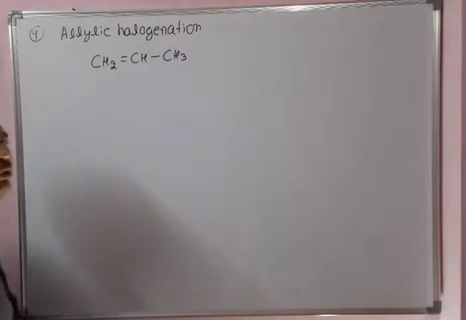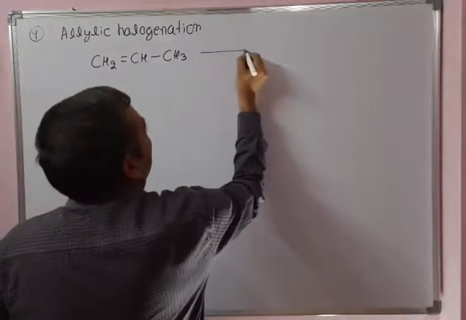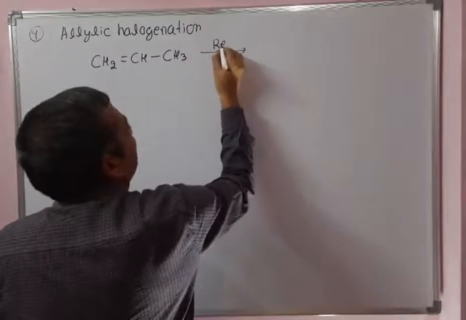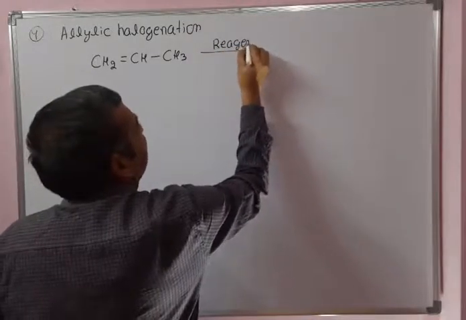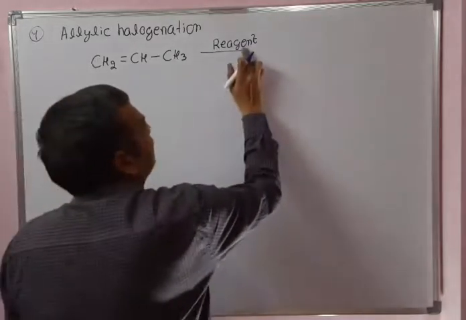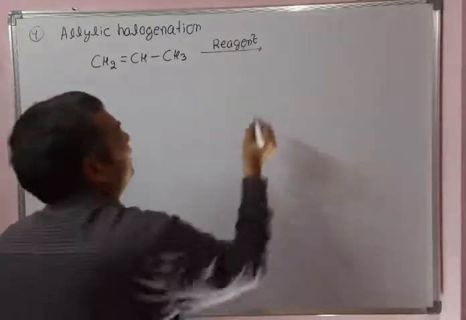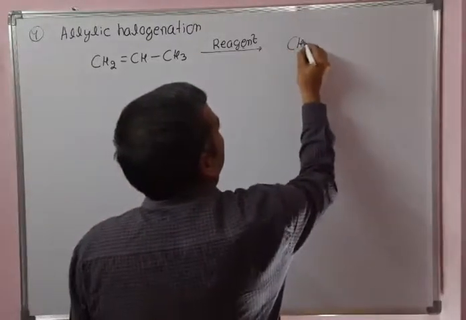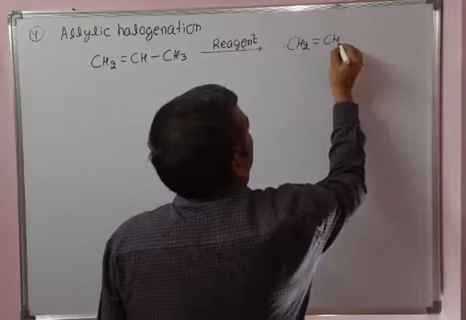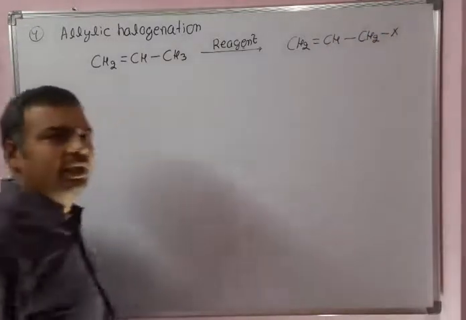This is the allyl group, and this is the allylic position. We want to do halogenation particularly at this position. We have some specific reagents, and I will write them. Then we selectively get allylic halogenation. Selectively we will get an allyl halide.